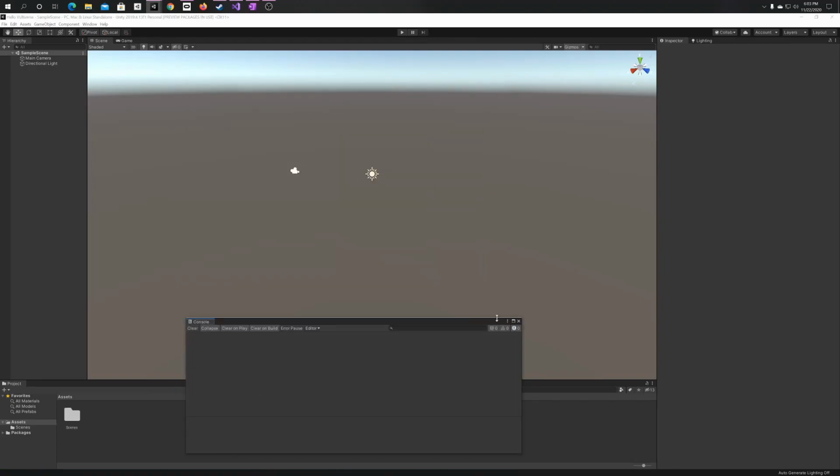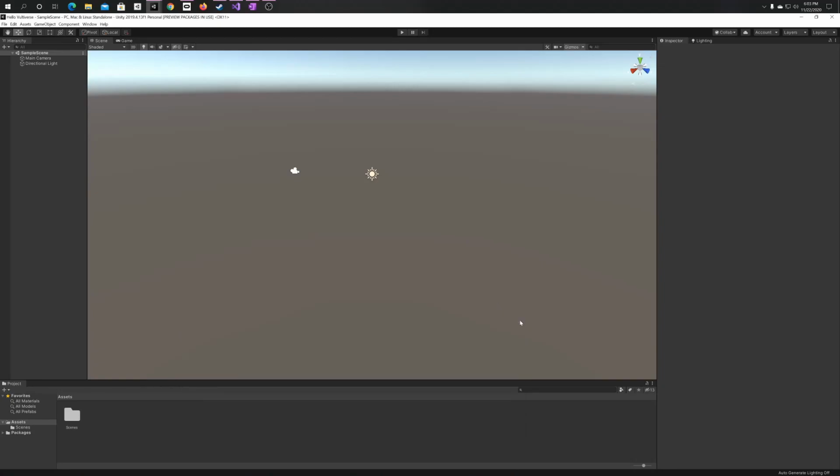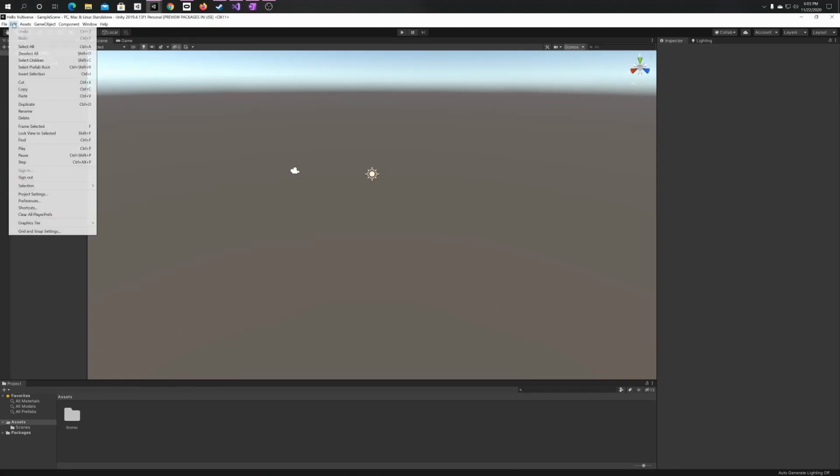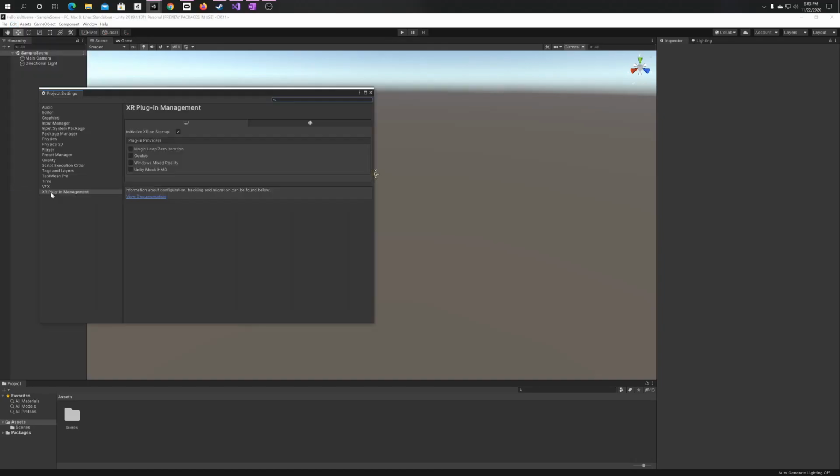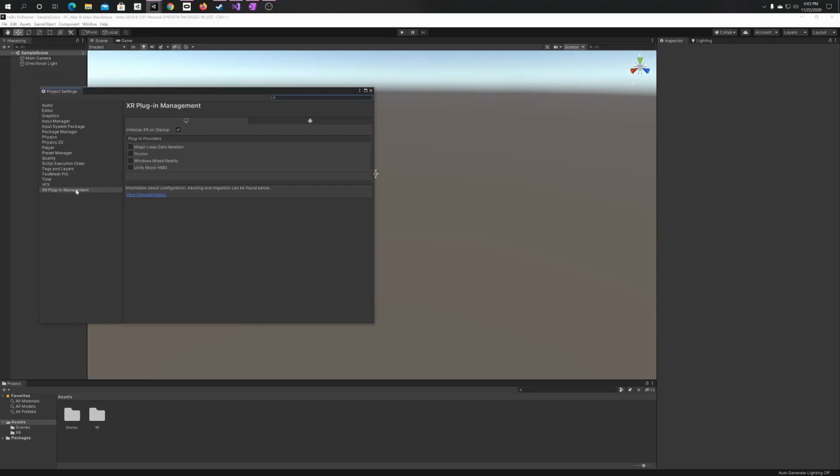All right, now we're going to go to Edit, Project Settings. We need to change a couple of things. Here we have our XR Plugin Management that we just installed. As I'm using an Oculus headset, I'm going to click on the Oculus plugins. If you have any other headset, you'll select that here.